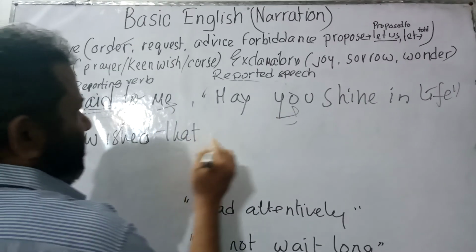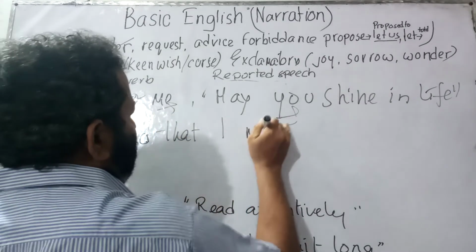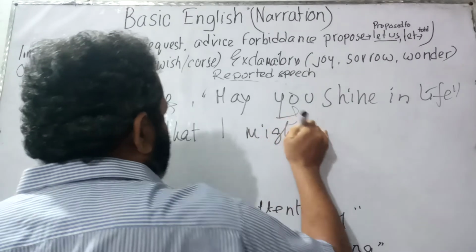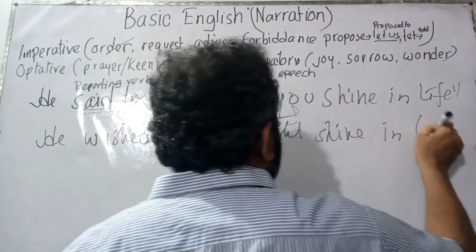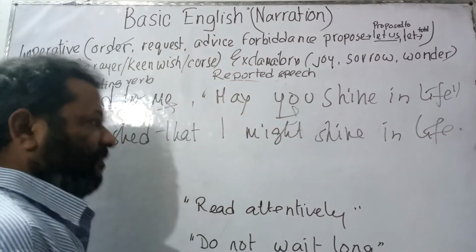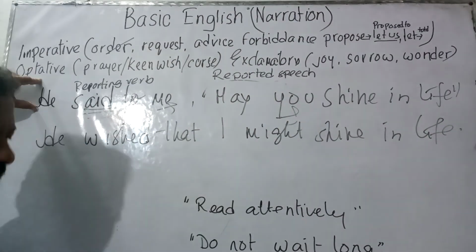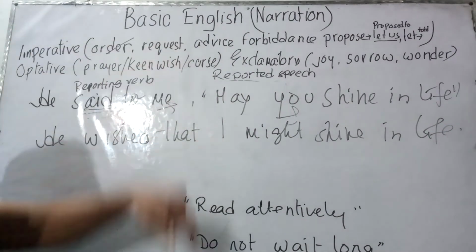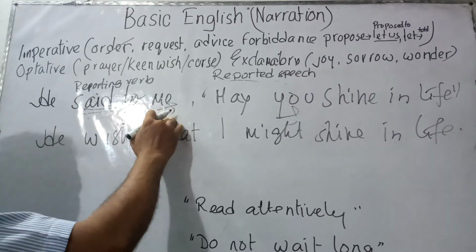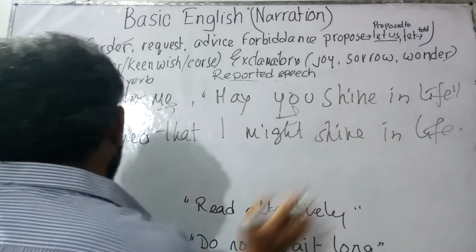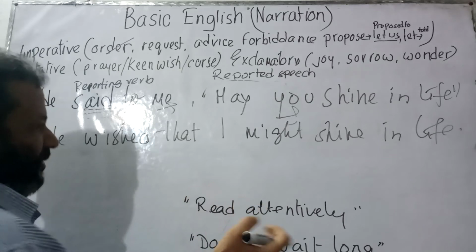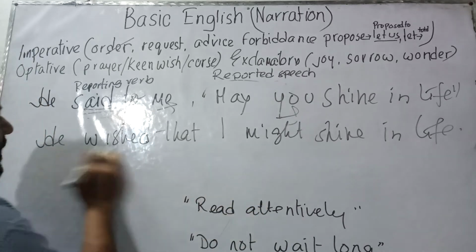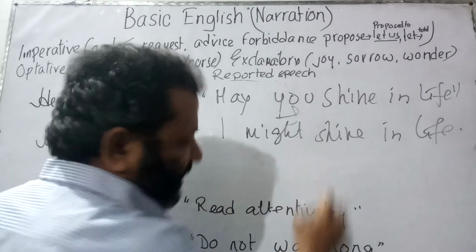So he wished me that I might shine in life. Now viewers and students, let us read the sentence from beginning to end. He said to me, "May you shine in life." That is, he has expressed his keenness of his mind for me, so he wished that I might shine in life.